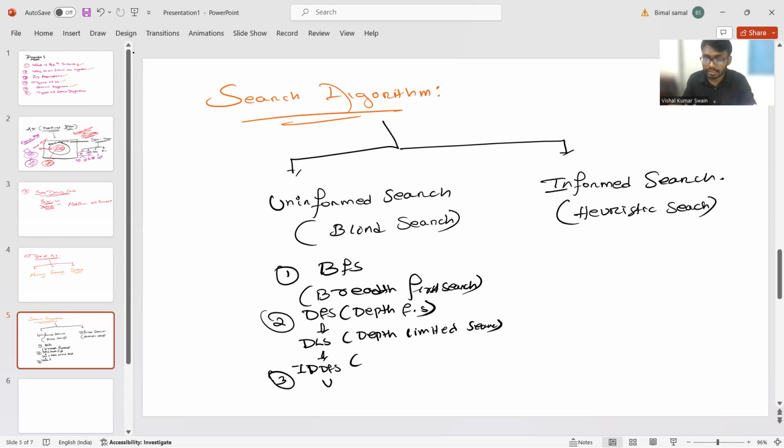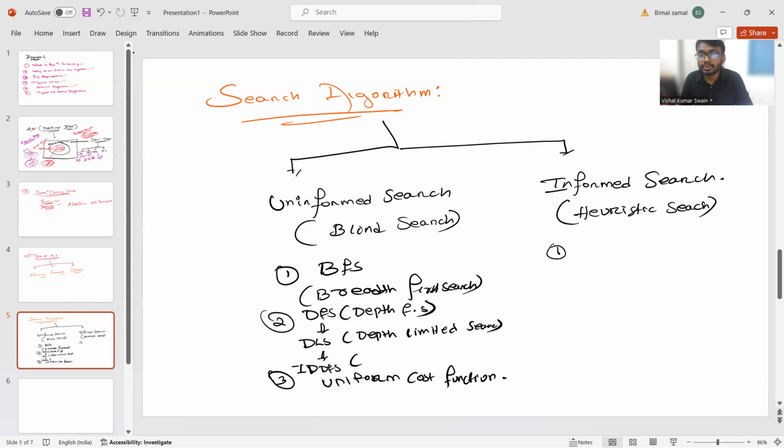Next, we will go for uniform cost search. So this is all about the uninformed search, which is commonly known as the blind search. Now let's go for informed search.